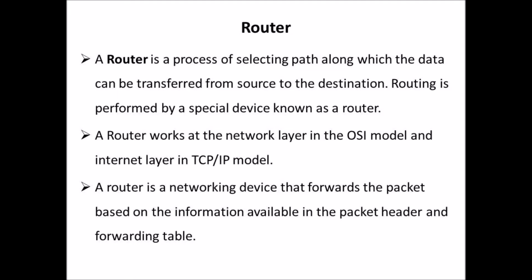Routing is a process of selecting path along which the data can be transferred from source to the destination. Routing is performed by a special device known as a router. A router works at the network layer in the OSI model and internet layer in TCP/IP model. A router is a networking device that forwards the packet based on the information available in the packet header and forwarding table.